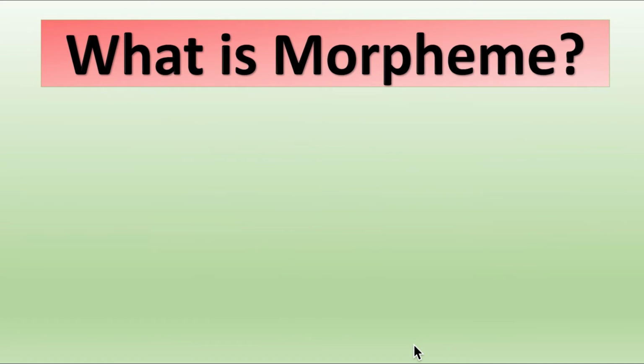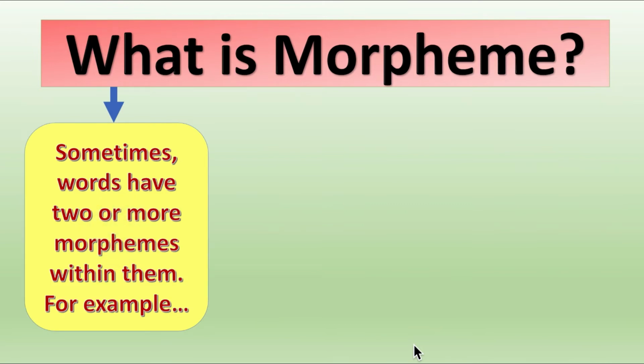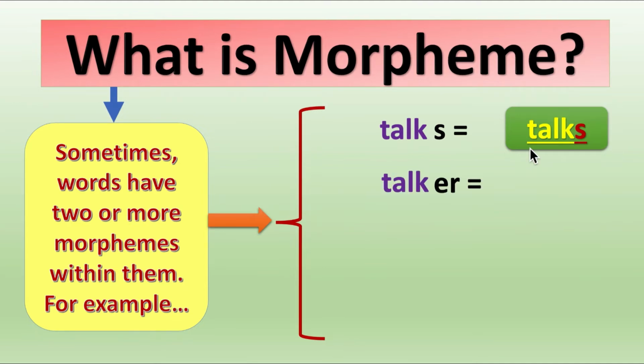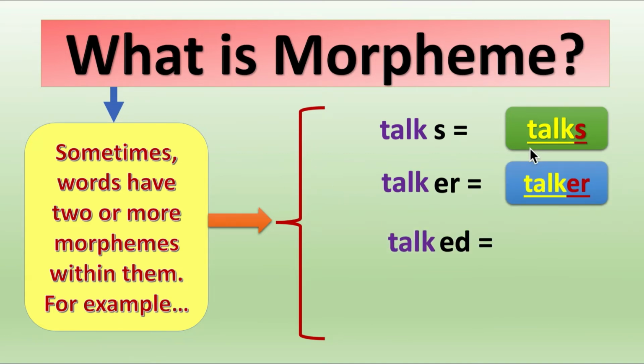What is morpheme? We continue the discussion. Sometimes words have 2 or more morphemes within them. For example, talk, it's one morpheme, s, another morpheme. Together we make the word talks. So here we say that sometimes words have 2 or more morphemes. Likewise, we have talk, again a separate morpheme, er, another morpheme, and we have the word talker. And then we have talk, ed, and the word we have talked.